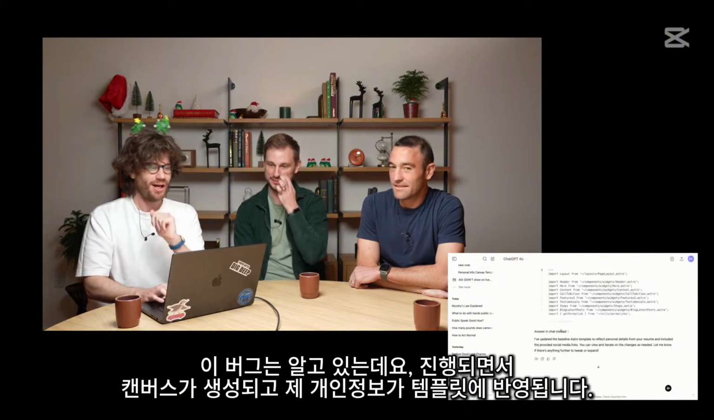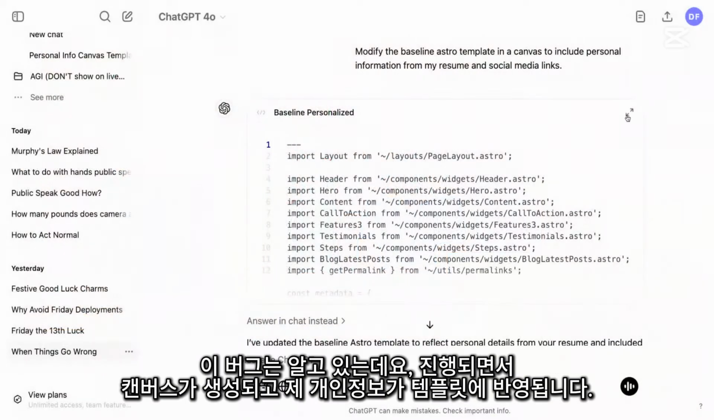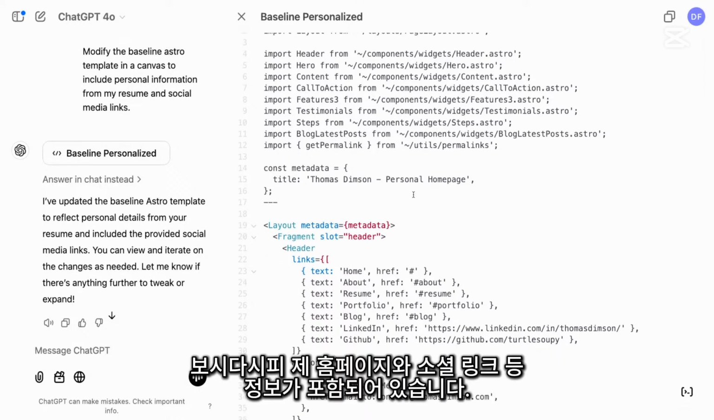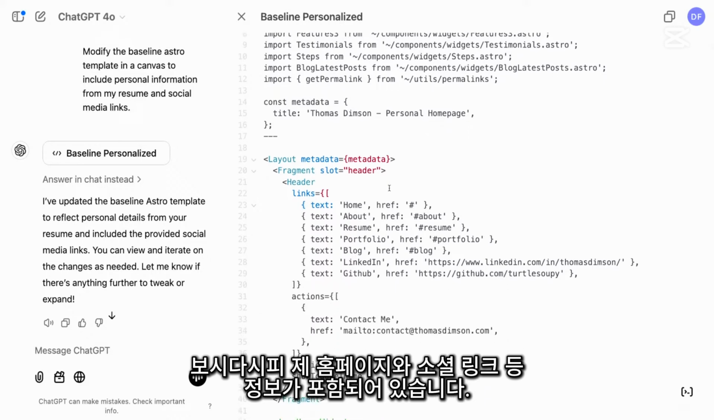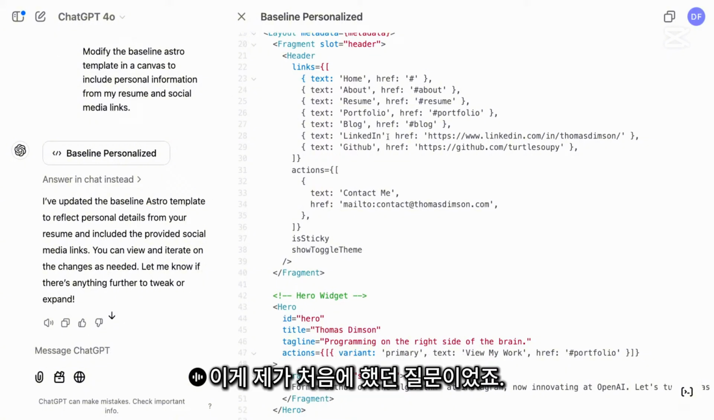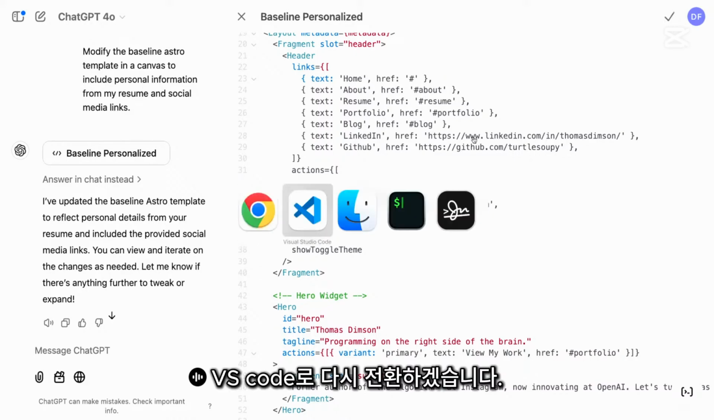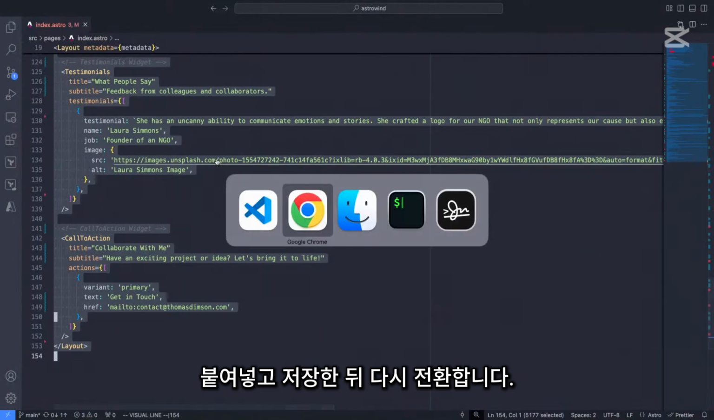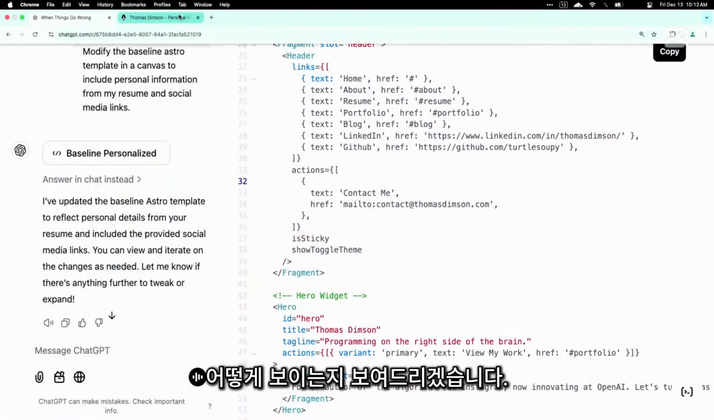Actually, I know this bug. But as it goes through, you'll see that there's a Canvas format created here, and it has modified the template to incorporate all the personal information about me. You can see that it indeed has a little bit of information about my homepage and my social links, et cetera. And you can see this was the original question I asked. So I'm going to go ahead and copy this. I'm going to swap over to VS Code again, paste that in, save that, swap again, and let me show you what it looks like.